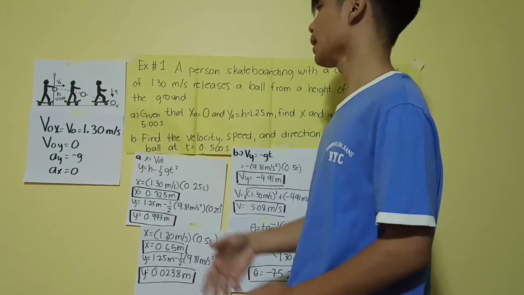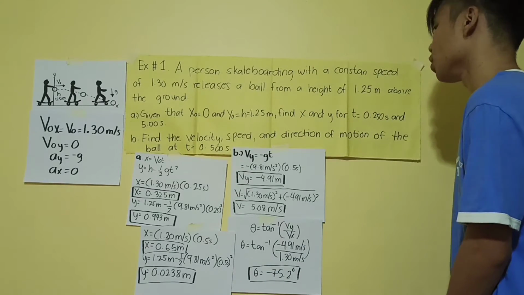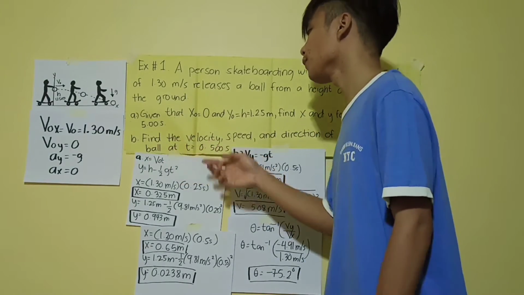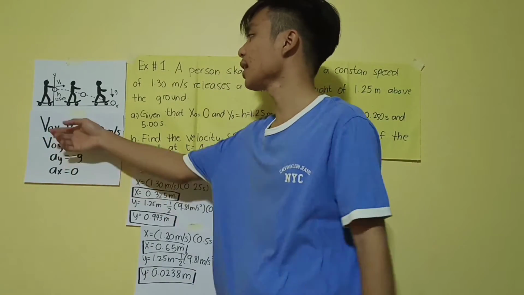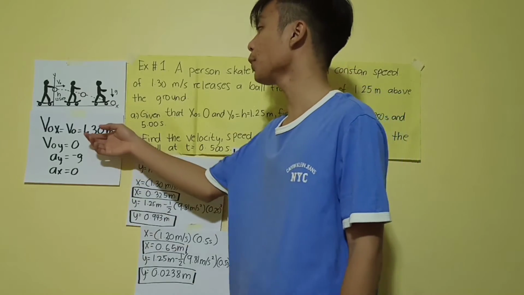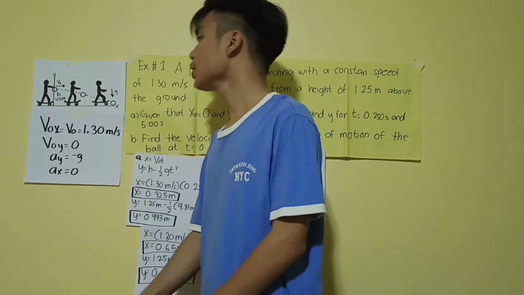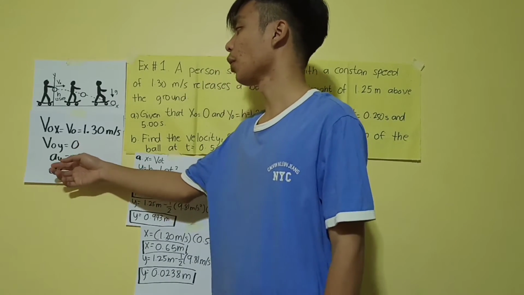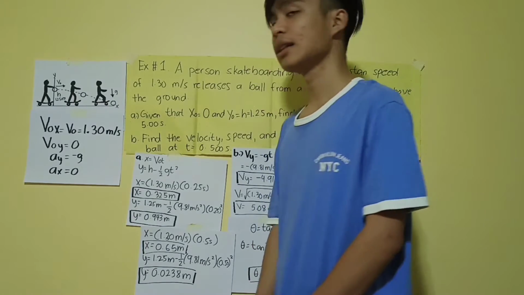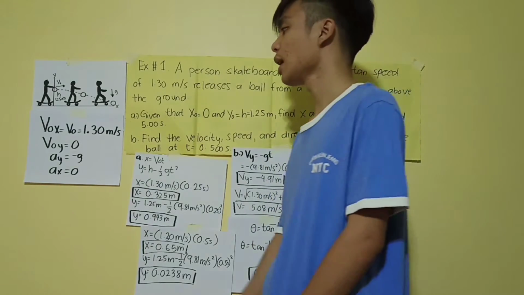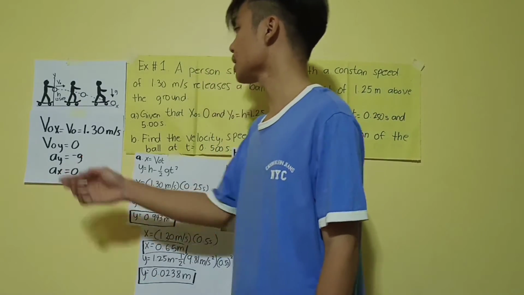So, for letter B naman, find the velocity, speed, and direction of motion of the ball at 0.5 seconds. So, meron tayong given para sa ating x initial velocity, meron tayong 1.30 meters per second. Para sa ating initial y velocity, meron tayong 0. For acceleration, para sa y, meron tayong negative gravity which is 9.8 meters per second squared. At meron tayong acceleration para sa x which is 0.